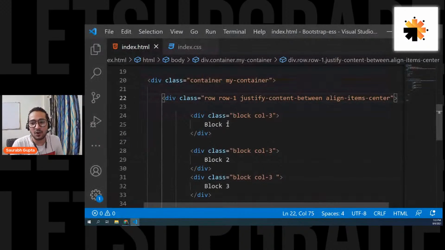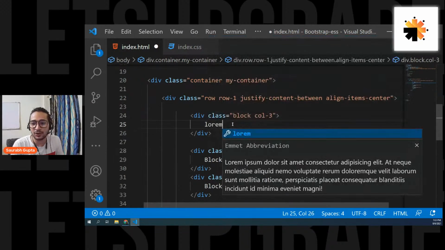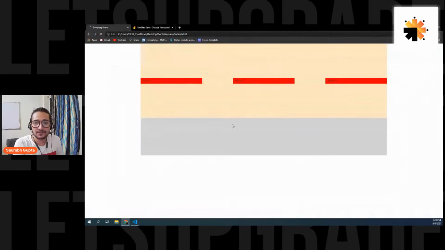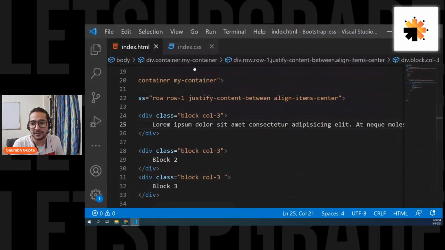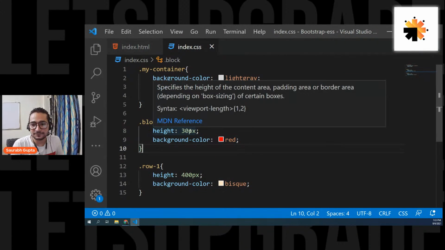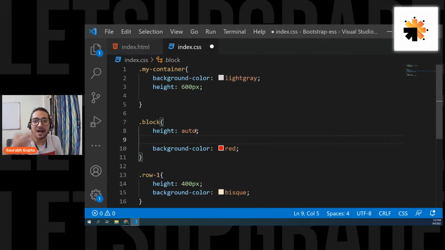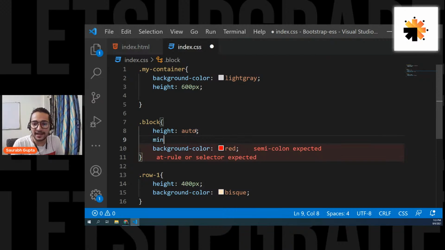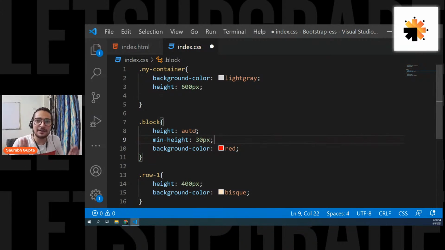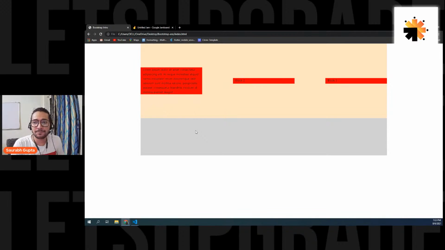And don't worry about the size of the block. Let me just put some dummy text here so that I can show you that it doesn't matter. I think I have given it a height. Let me give it a height of auto so that the height can grow according to the content, and also a min height of 30 pixel. That means the minimum height at least will be 30 pixel, but it can also grow depending on the content. If you know CSS, you know this. It's simple to understand. Simply moving all my elements in center. Simple, cool, easy to understand.